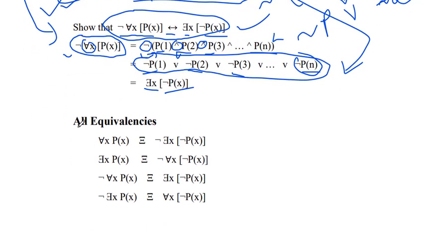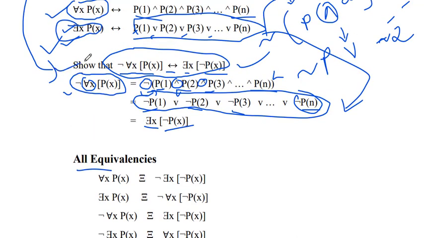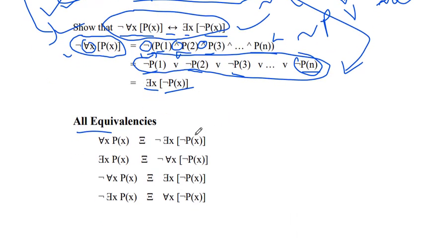Let's start with the other equivalence. For all x, p of x is equivalent to negation of there exists some x, negation p of x. How do we transform this and remember it?